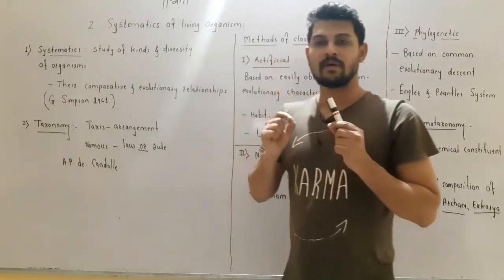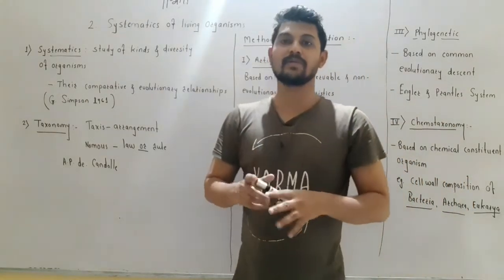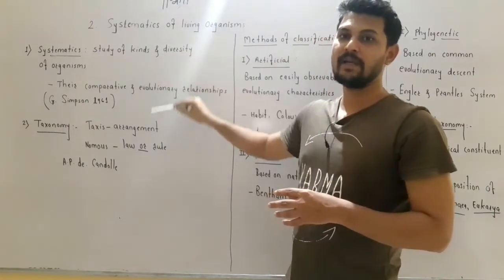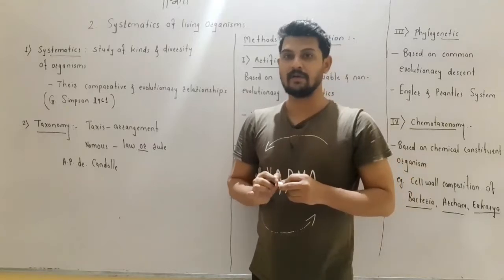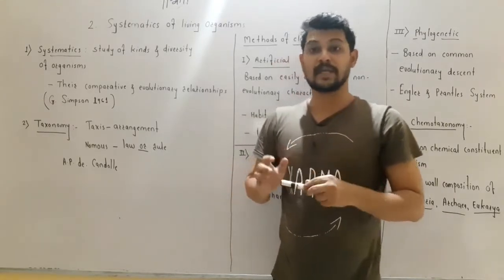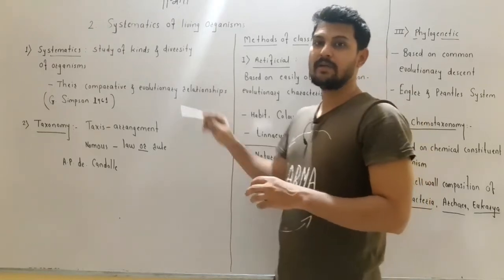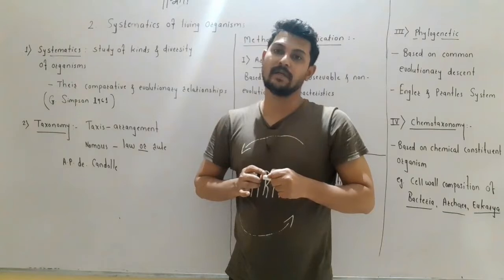The evolutionary relationship between organisms is studied in systematics, while in taxonomy the evolutionary relationship is not studied. Only the comparative study of organisms can be done in taxonomy.